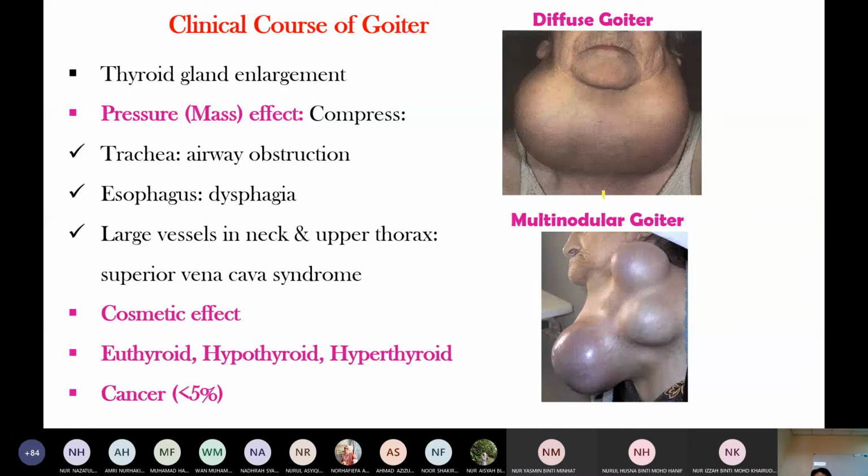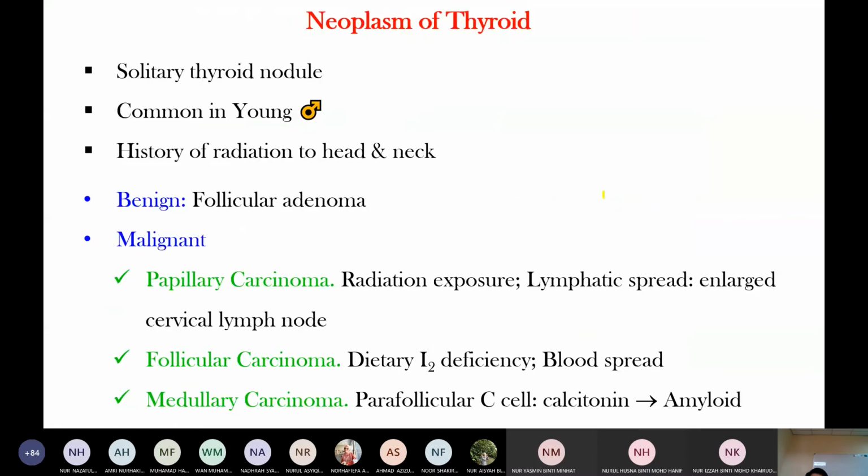This multinodular goiter may be euthyroid, the normal state, hypothyroid, or hyperthyroid. The risk of cancer is less than 5%. When it occurs, they present with multinodular follicular carcinoma. Under thyroid neoplasia, here, follicular carcinoma. So iodine deficiency multinodular goiter can progress to follicular carcinoma, but less than 5%. This follicular carcinoma spreads by blood. A thyroid neoplasm is a single nodule.